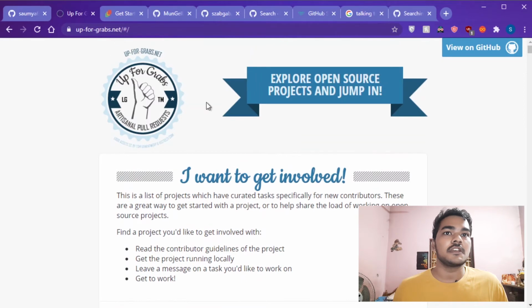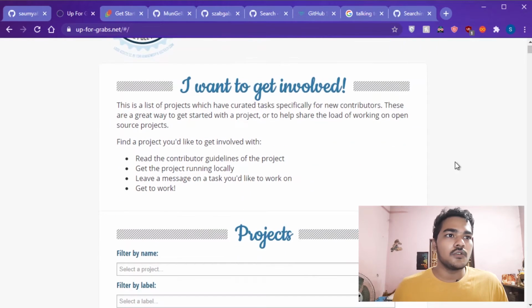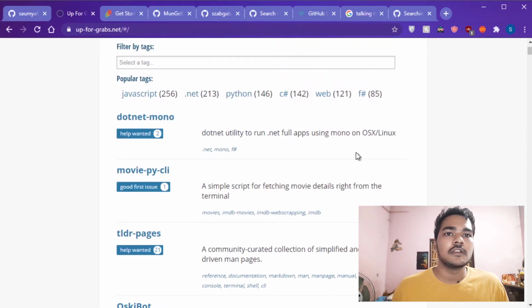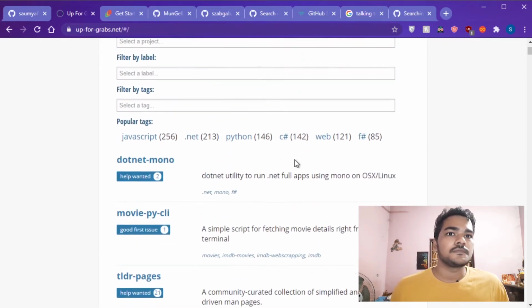Another website is also called upforgrabs.net. Don't worry, I'll be linking all of these in the description below, so you can go around and play with it and find what you love to contribute to.